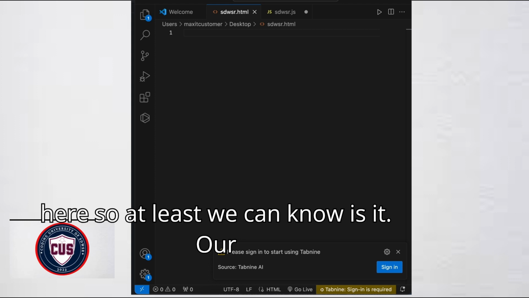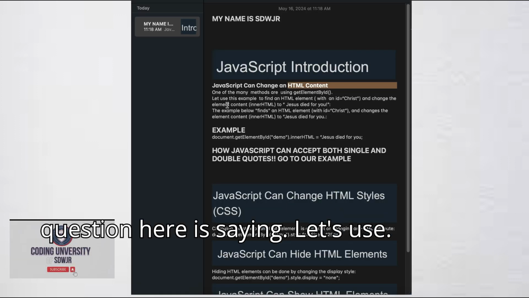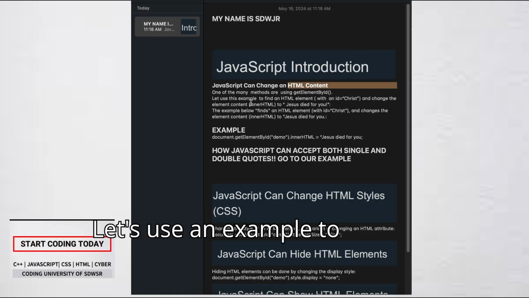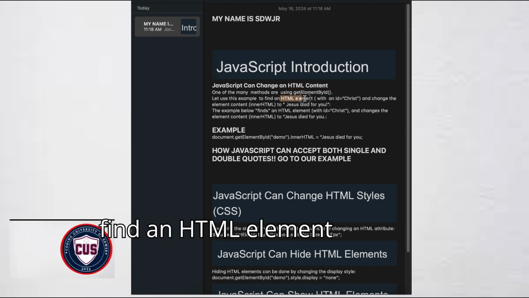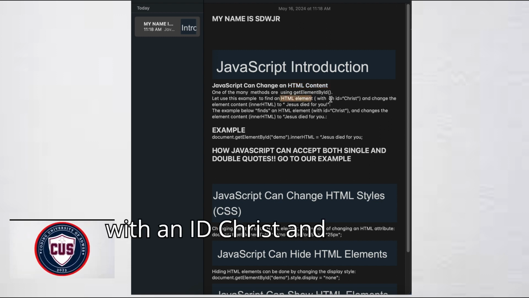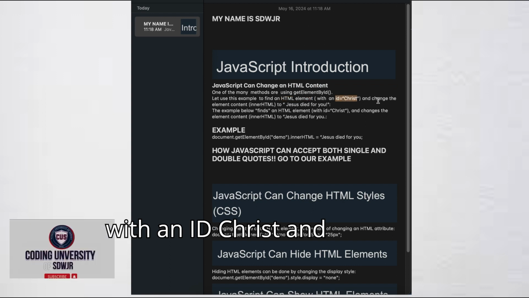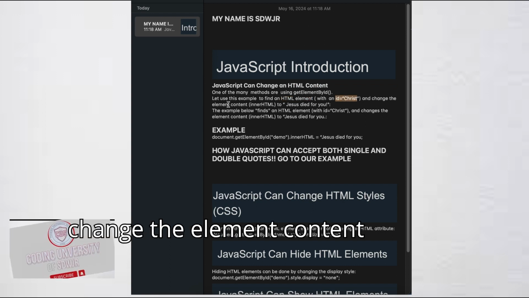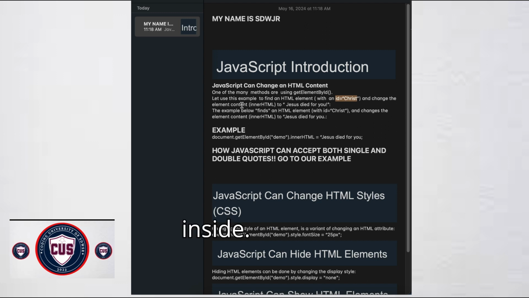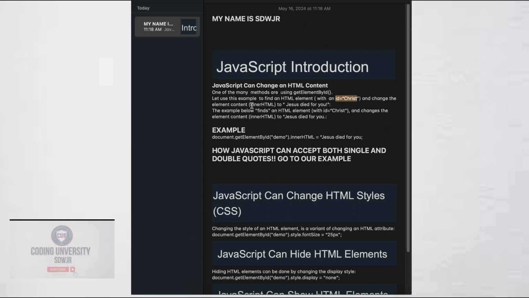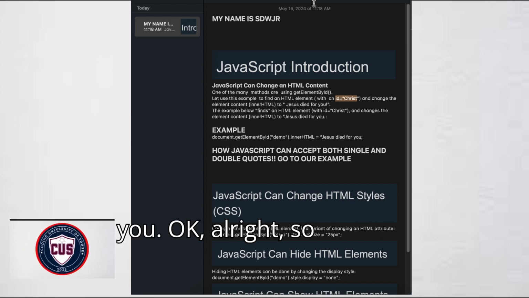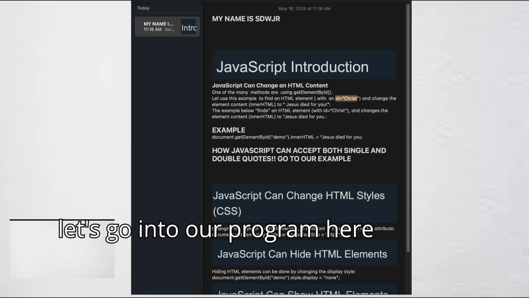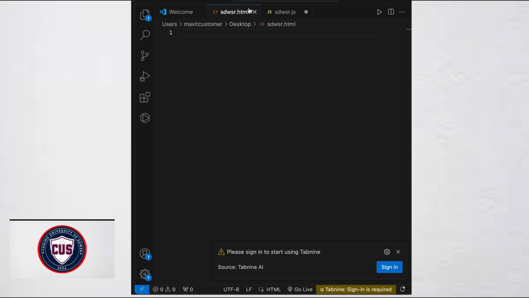So at least we kind of know what it is. Our question here is saying, let's use this example to find an HTML element with an ID, Christ, and change the element content in the HTML to Jesus died for you. Okay. All right, so let's go into our program here.